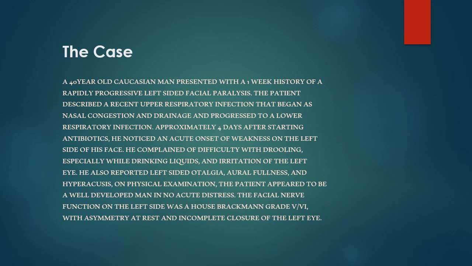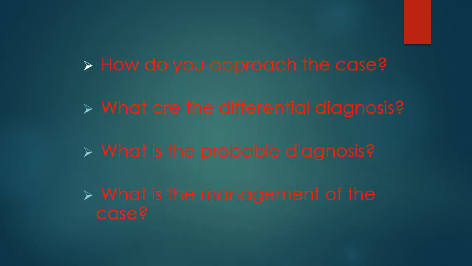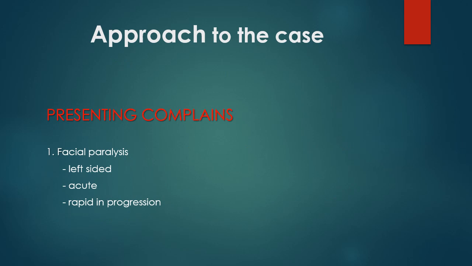On physical examination, the patient appeared to be a well-developed man in no acute distress. The facial nerve function on the left side was a House-Brackmann grade 5 out of 6, with asymmetry at rest and incomplete closure of the left eye. As a hint, I was also provided with this picture of a person with a similar condition. Now I'll try my best to give an opinion over this case under the following headings. My approach to the case.